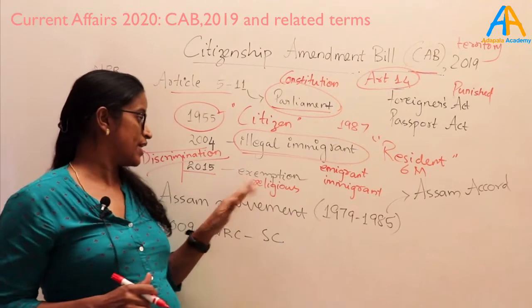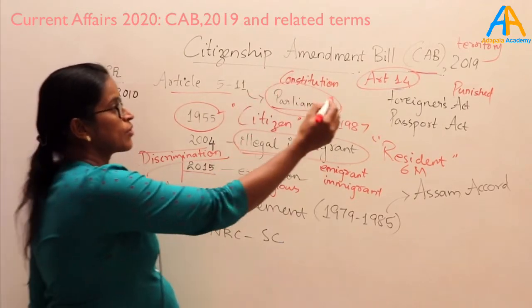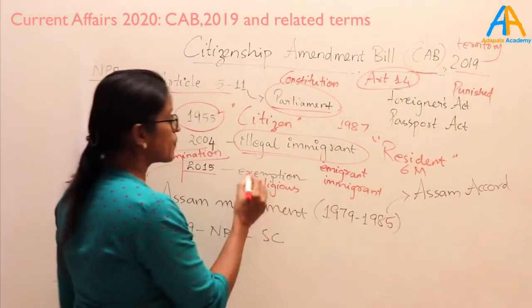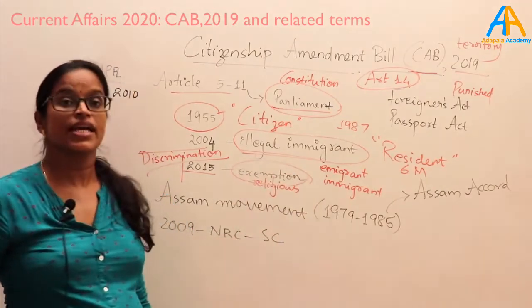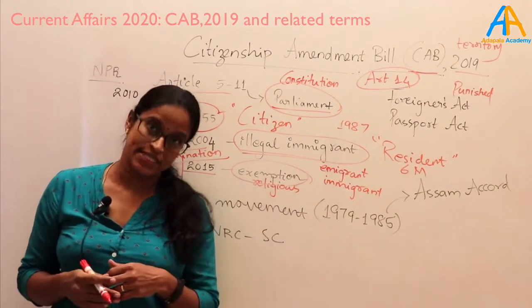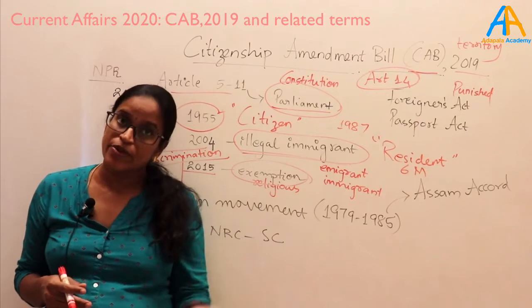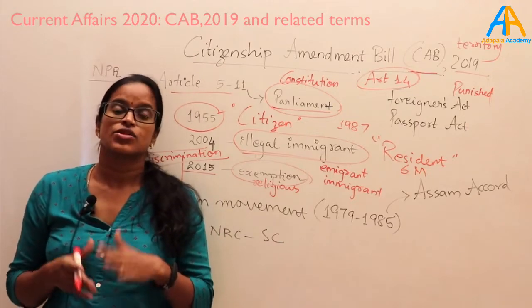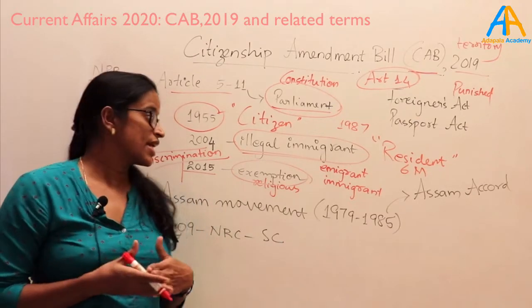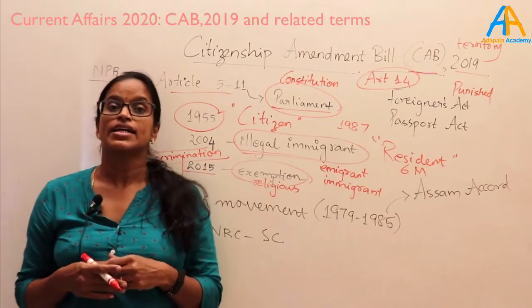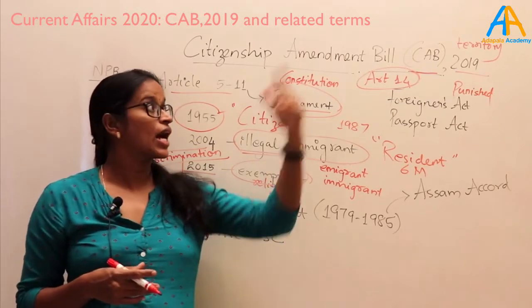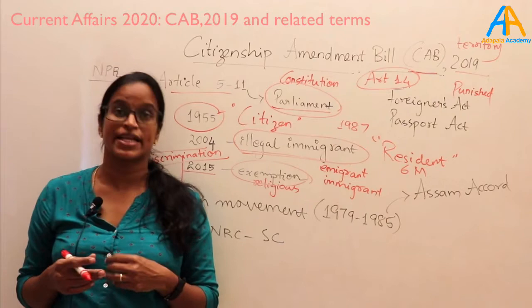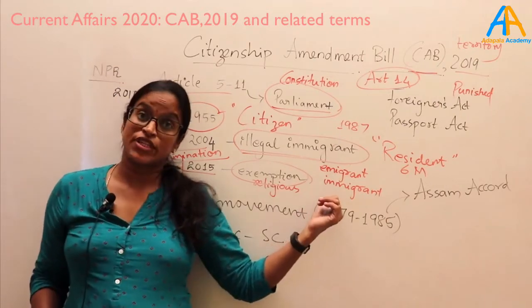So let the issue be there. Now what happened in 2019? Those people who were given exemption can now apply for citizenship. So they are eligible to become citizens. That is the most important controversy there. They are given citizenship of India according to the 2019 bill. Now the question is with the Supreme Court.